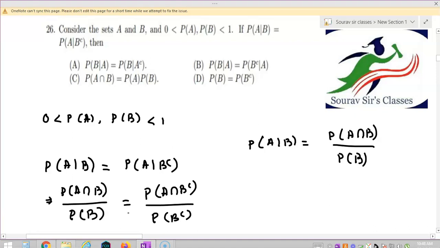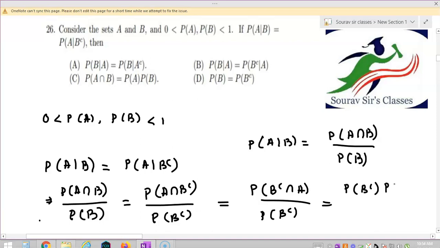So for this, I can write this as P(B complement intersection A) by P(B complement), right? Now I can write this as P(B complement) into P(A|B complement), by P(B complement).